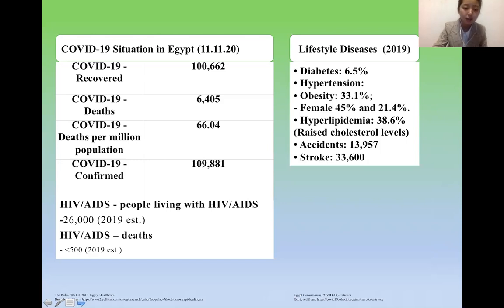And for people living with HIV, it will reduce to 26,000 in 2019, and for AIDS it will be less than 500.